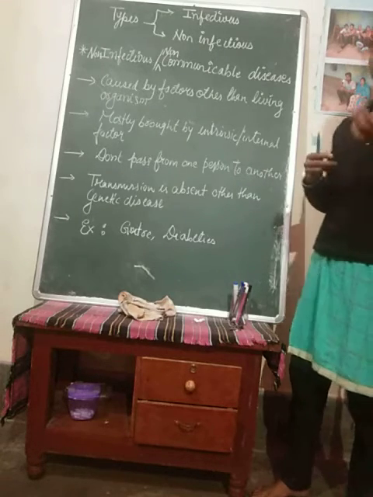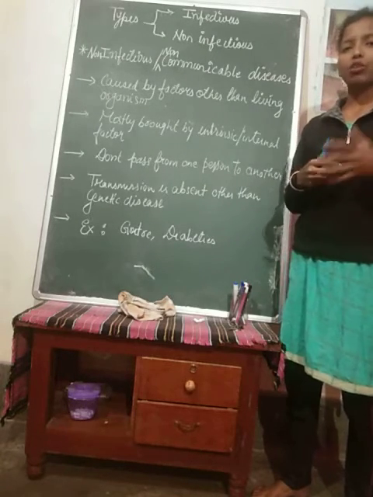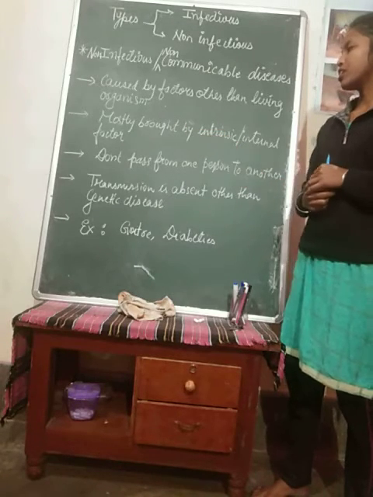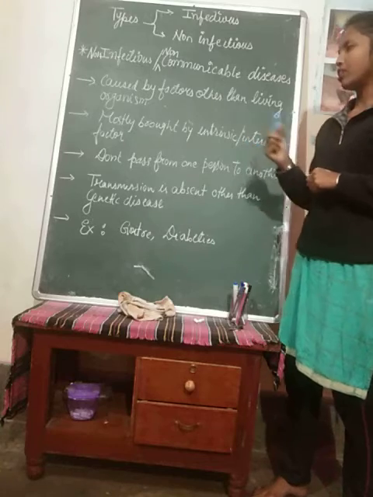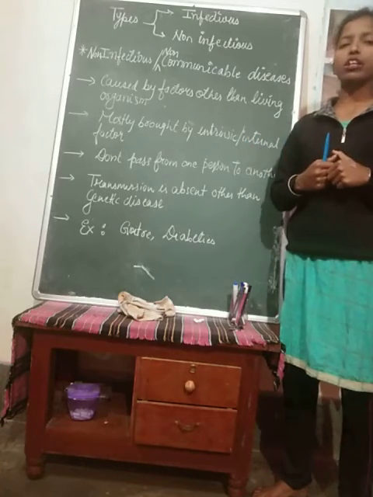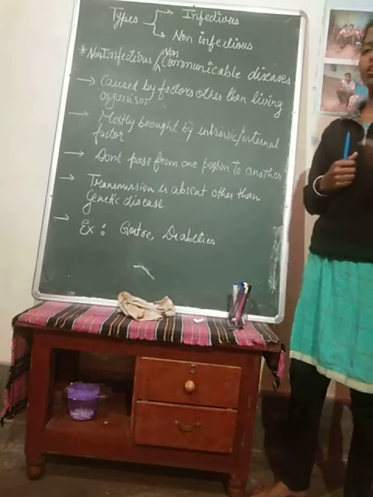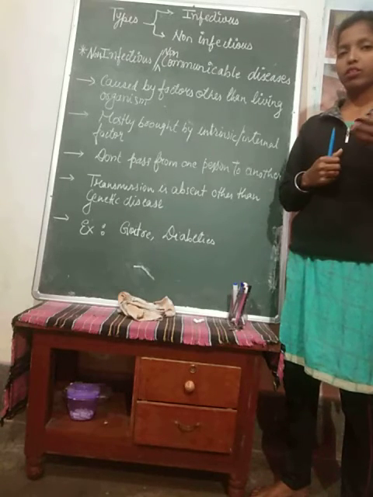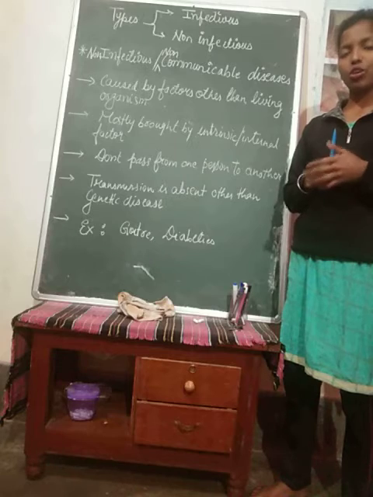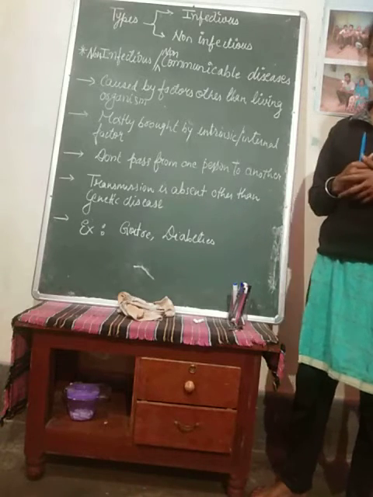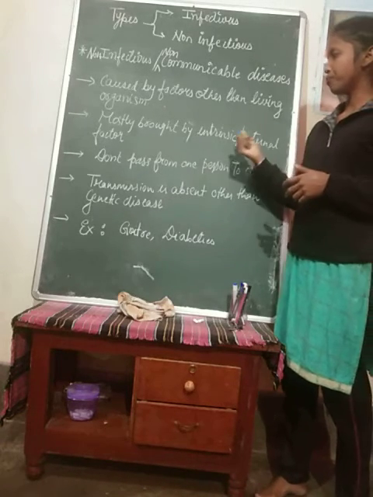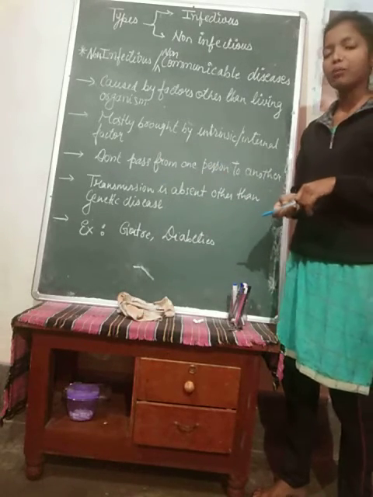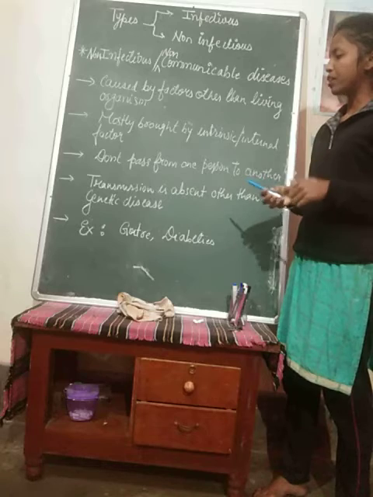Maybe an organ is not functioning, maybe there is a lack of insulin. Next, mostly brought about by intrinsic or internal factors. As I have told you, maybe an organ is not functioning properly, or some hormonal problem is there, or maybe insulin secretion is not adequate. A good example of that is a diabetes patient. These diseases do not pass from one person to another, as we discussed in the beginning itself.